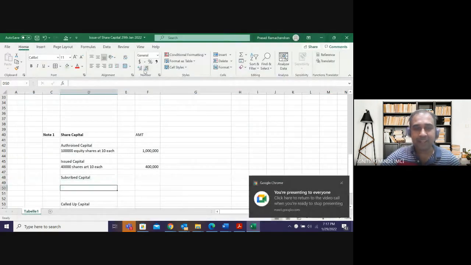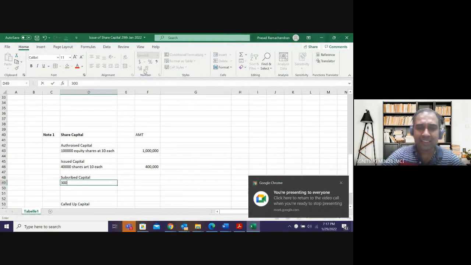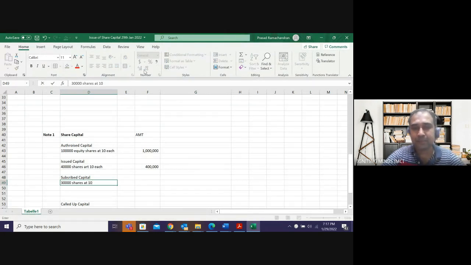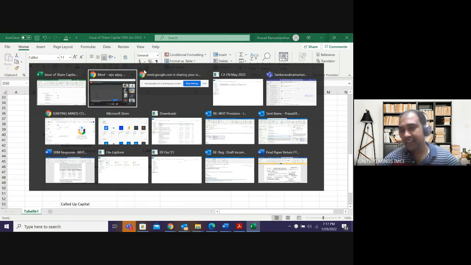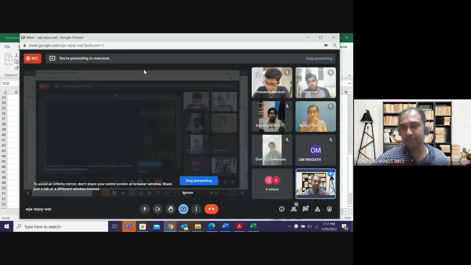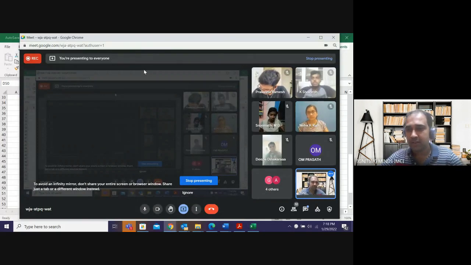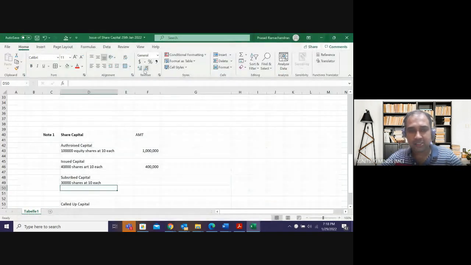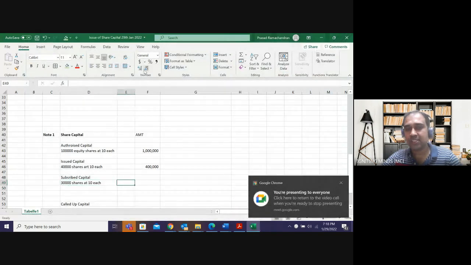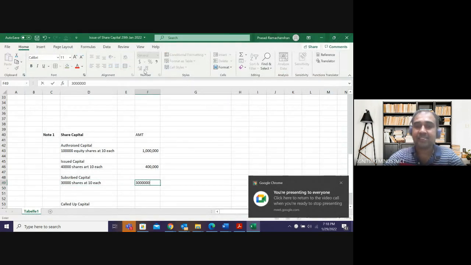Okay, subscribed capital is assuming 30,000 shares at the rate of 10 each. Ideally, it should be 90%. Without 90%, an issue cannot go through as per the Companies Act. Minimum 90% is required for the issue to be successful, to raise capital, right? Assuming it is 30,000 shares, so 30,000 shares into 10 each. This is the subscribed capital.